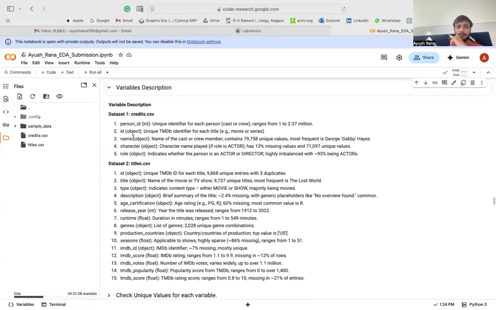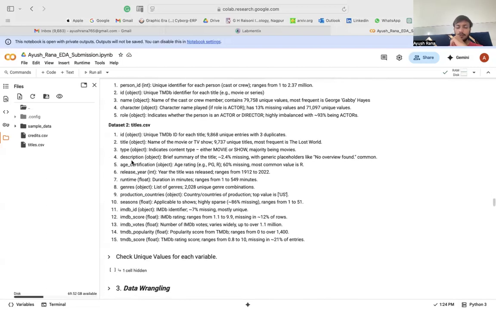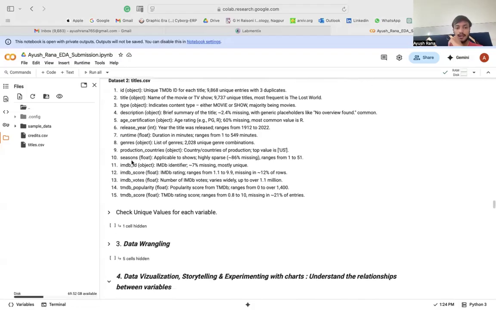So I came up with this variable description, the credits in the title, with each column, what it means, how it is useful, and which variable needs to be merged with the second data set to give me a proper analysis, right?